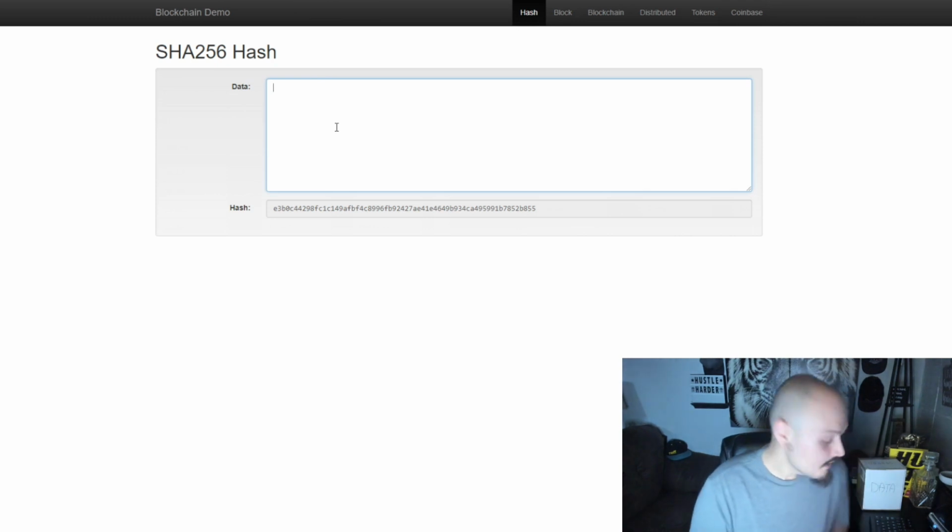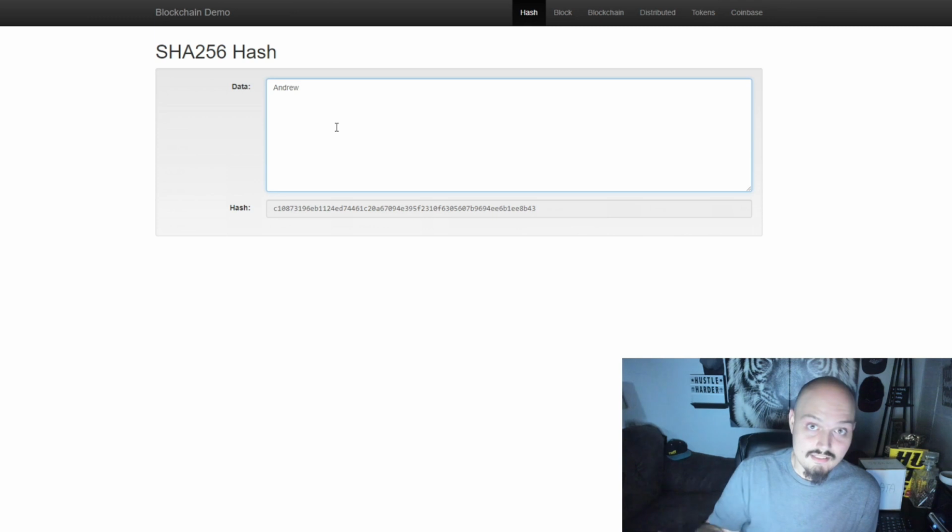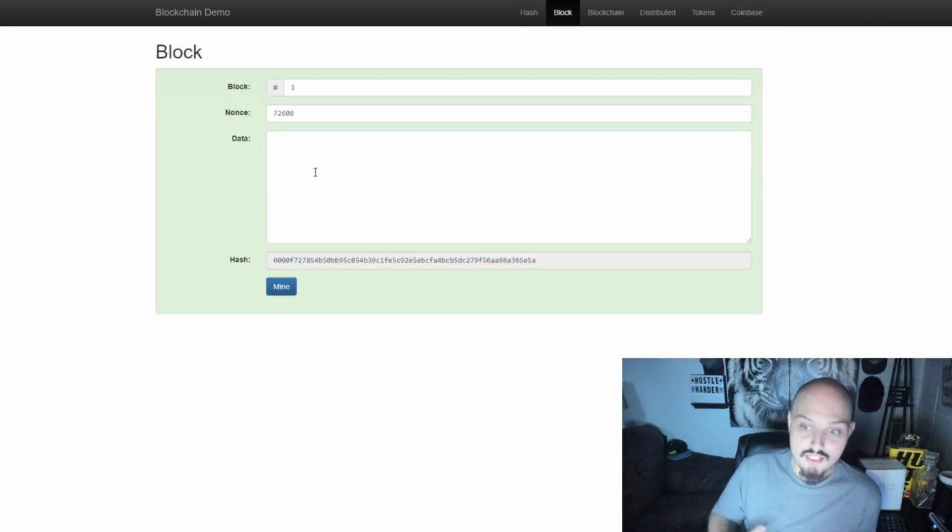A hash is basically just an easy way for the computer, or in this case the blockchain, to store information. You put something into data and it spits out a hash. Now when it comes to a block, they're going to do essentially the same thing, except it has to be able to be interpreted into Web3 technology or blockchain technology.